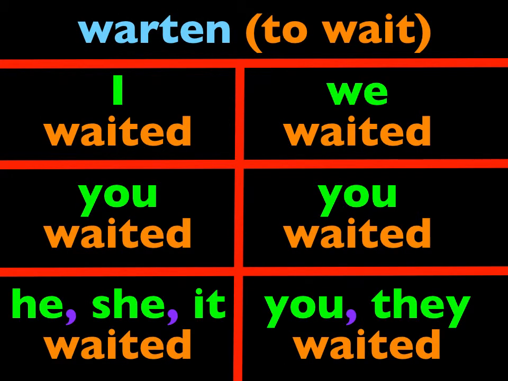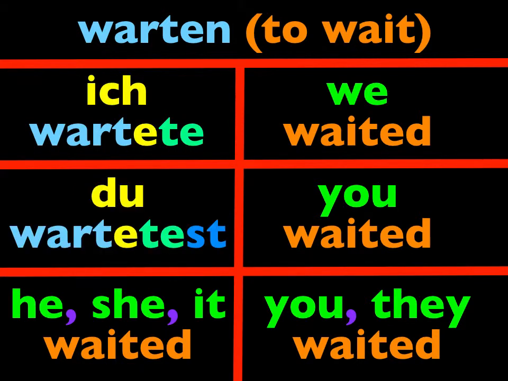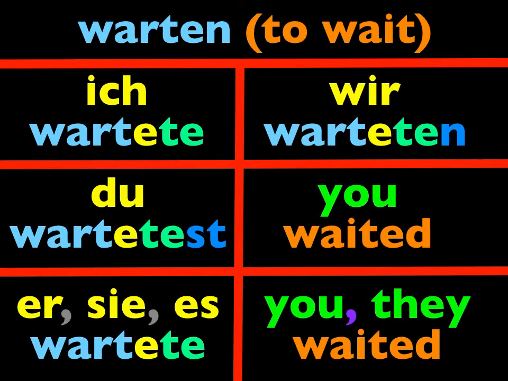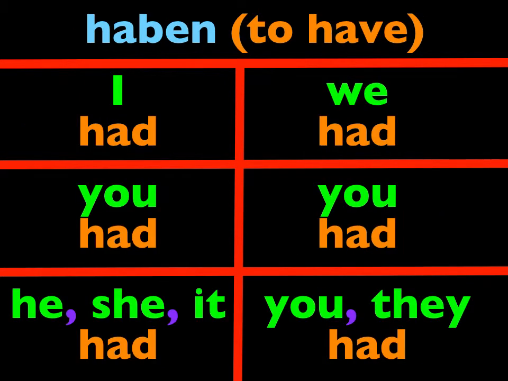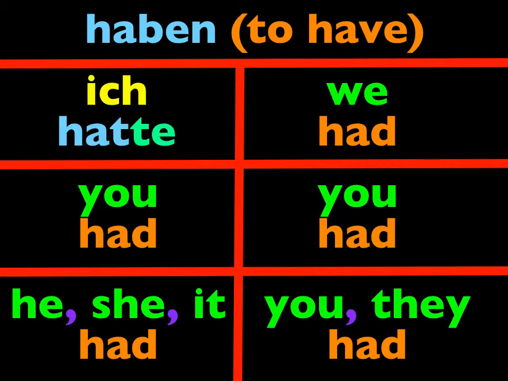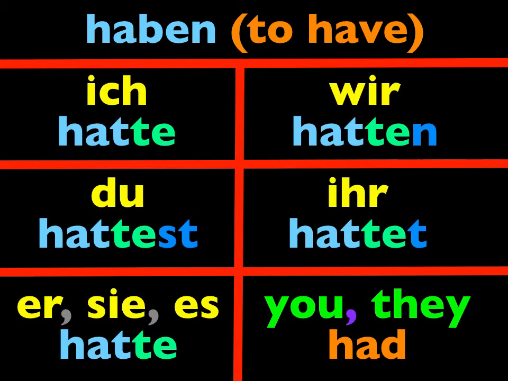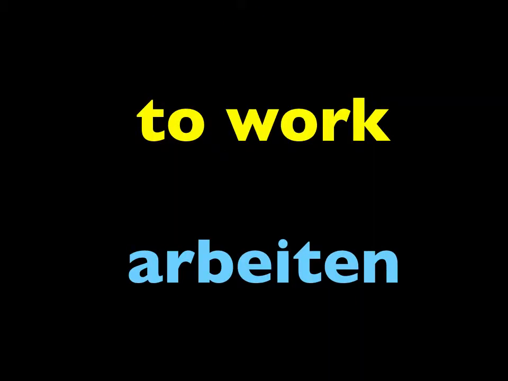And we learned that with a verb like warten, whose stem ends in a T, or if there's one that ends in a D, we need an extra E, and we end up with ich wartete, du wartetest, wartete, wir warteten, ihr wartetet, und sie warteten. And we also learned that haben is usually used in the imperfect tense, even in conversation, when used in the past. So it's ich hatte, du hattest, hatte, wir hatten, ihr hattet, und sie hatten.